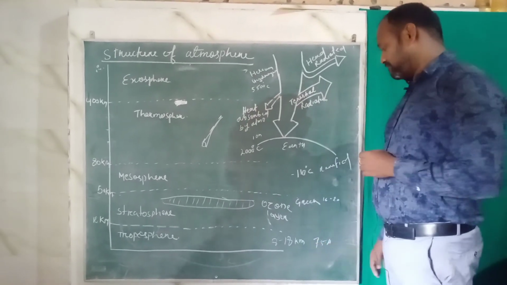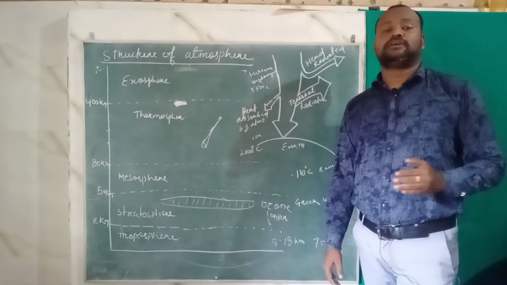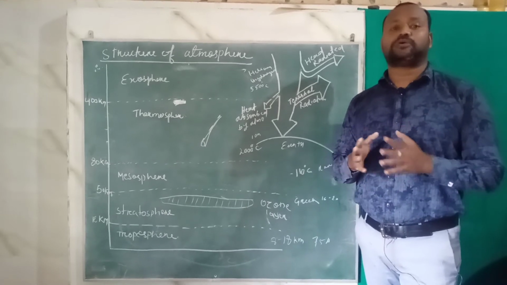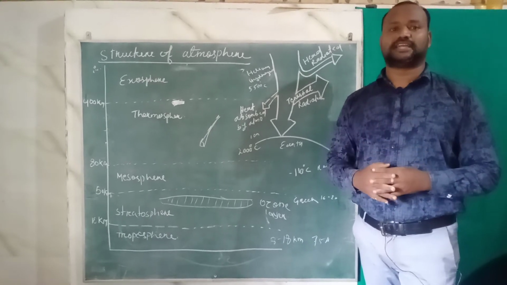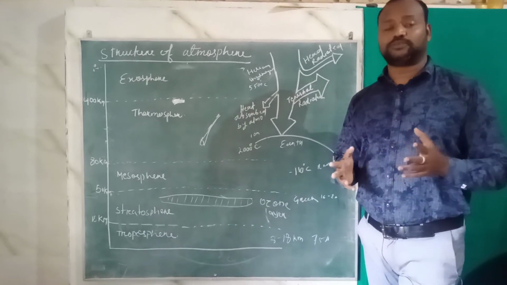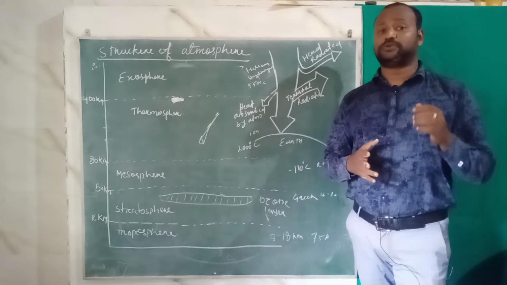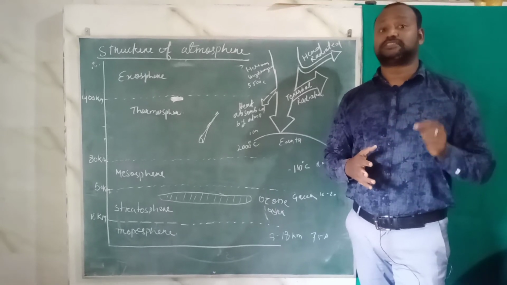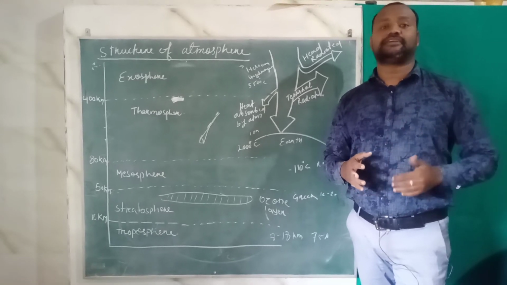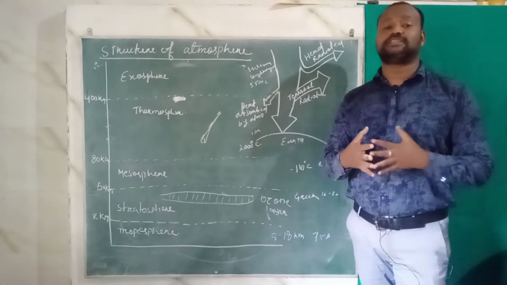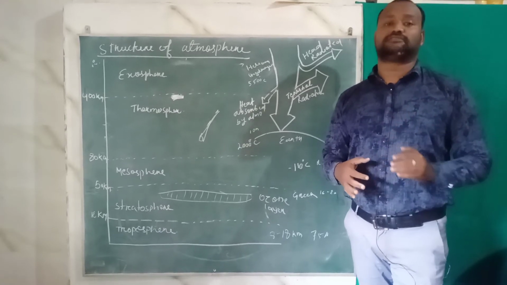Troposphere extends about 8 to 18 kilometers from the surface of the earth, and it is the most important layer of the atmosphere, because this is the layer where almost all essential gases are present, like oxygen. Do you know that oxygen is a heavy gas? That's why mountaineers, when they move to high altitude, carry oxygen cylinders with them, because at high altitude the concentration of oxygen reduces because of its high weight.